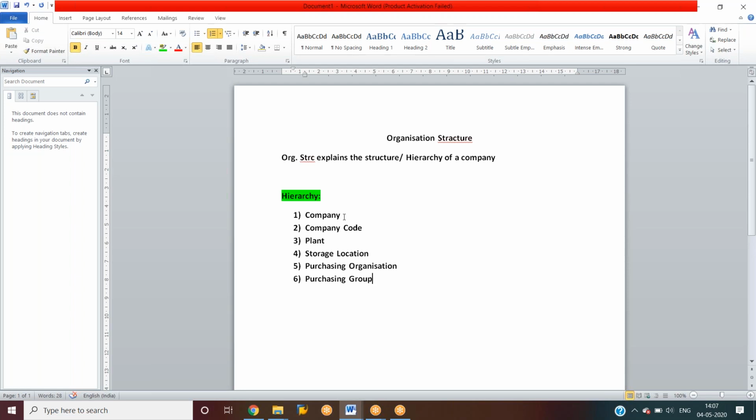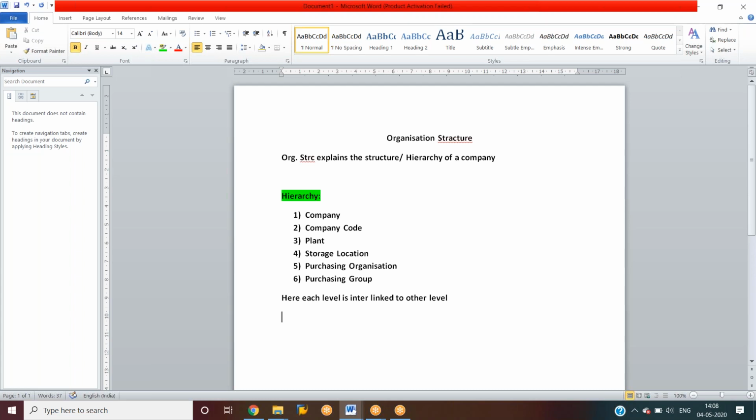Here each level will be interlinked to other level.